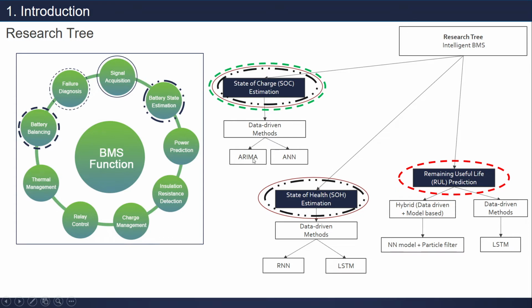methods. We can divide them into ARIMA, which is more of a statistical method, and ANN, which is a machine learning method. Almost the same with SOC estimation, we have two things here in the data-driven method. It has RNN, recurrent neural network, and this is the advanced version of RNN, that is LSTM. To do remaining useful life prediction,